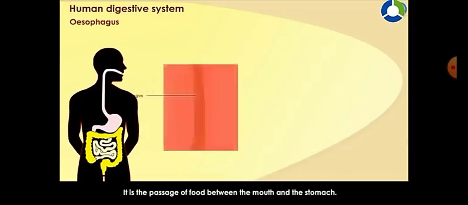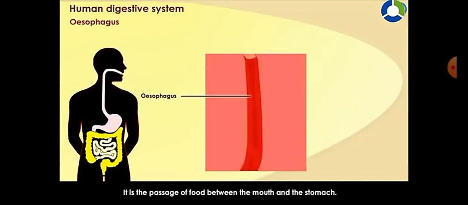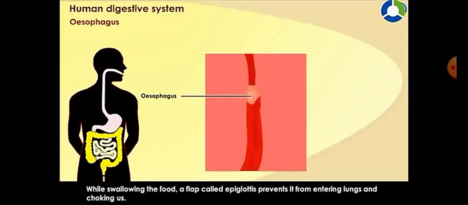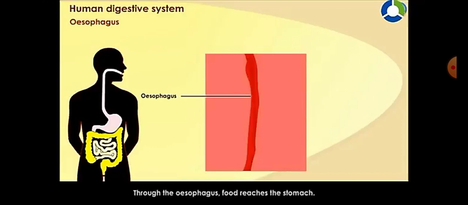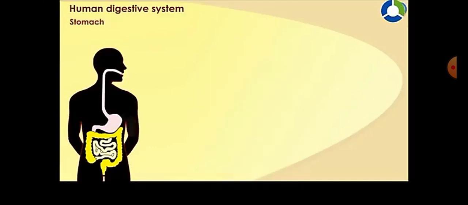Esophagus. It is the passage of food between the mouth and the stomach. While swallowing the food, a flap called epiglottis prevents it from entering the lungs and choking us. Through the esophagus, food reaches the stomach.